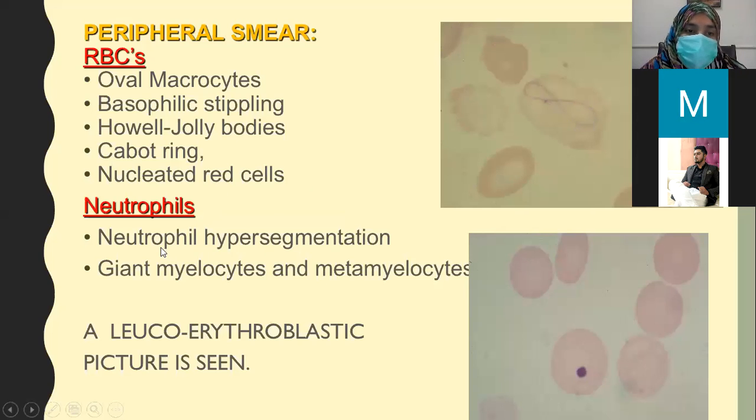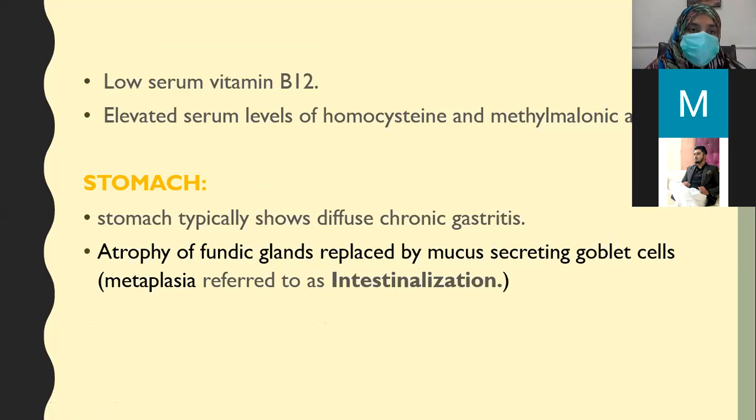Neutrophils have hypersegmentation, and giant myelocytes and metamyelocytes can escape the bone marrow and be present in the peripheral blood. So in megaloblastic anemia, rarely the leukoerythroblastic picture can also be seen in the peripheral blood.